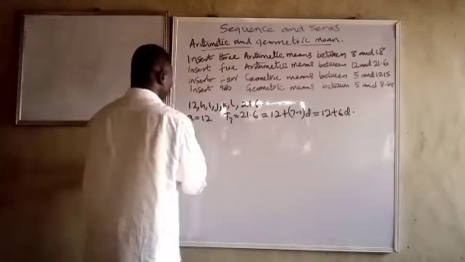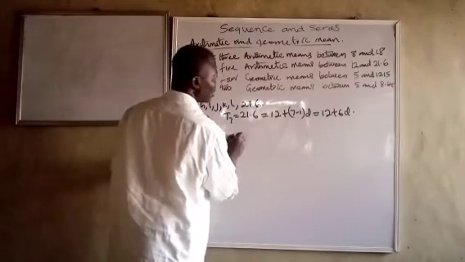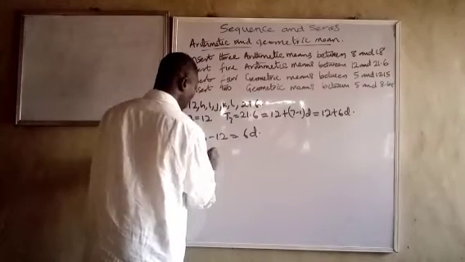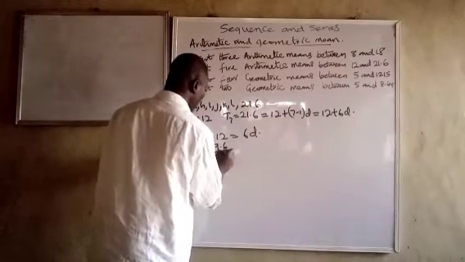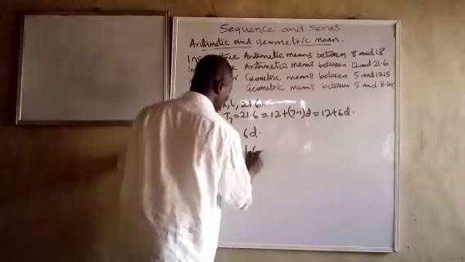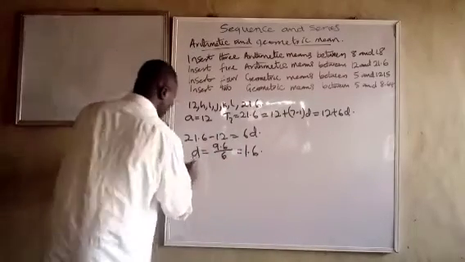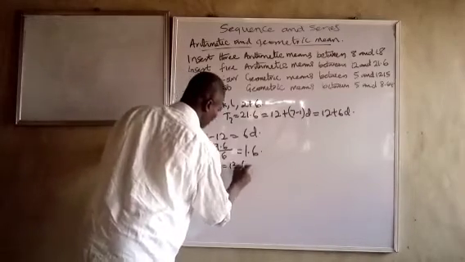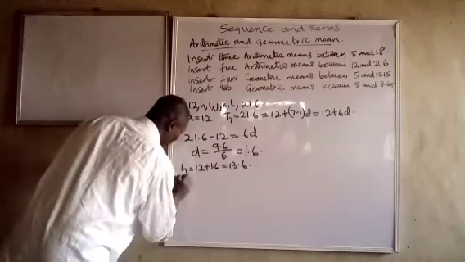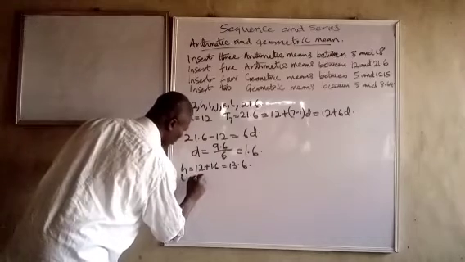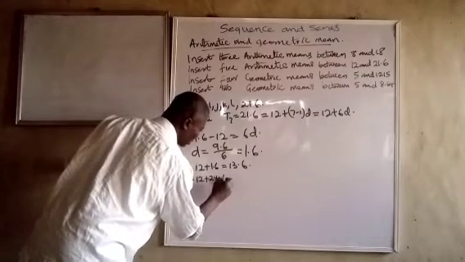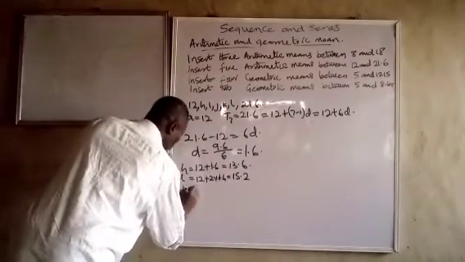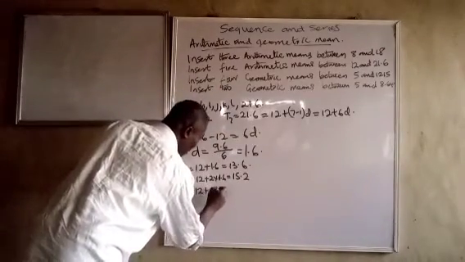Now, I can say that 21.6 minus 12 is equal to 6D. So this one is 9.6. So D is equal to 9.6 over 6, which is 1.6. Therefore, the first term I insert, H, should be equal to 12 plus 1.6, which is 13.6. So I can keep adding 1.6 like that. The next one, I, is equal to 12 plus 2 times 1.6, and that is 3.2. That's 15.2.